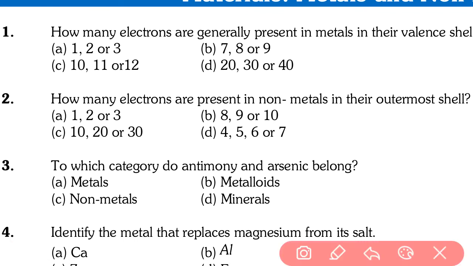Question number 2. How many electrons are present in non-metal in their outermost shell? You'll see also an atomic structure question. In the non-metal, the outermost electrons must be 4, 5, 6 or 7. So our answer is D. Remember this, metals have valence electrons 1, 2 or 3, and non-metals have valence electrons 4, 5, 6 or 7. Question number 1 answer is A. Question number 2 answer is D.